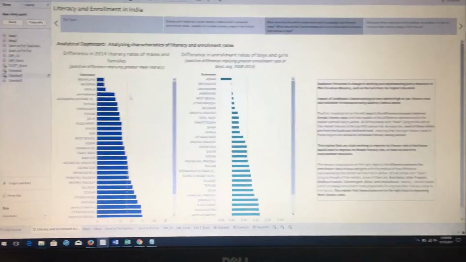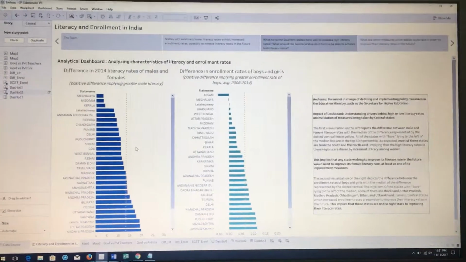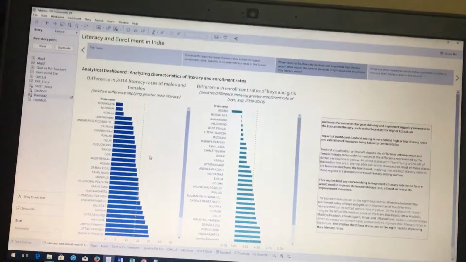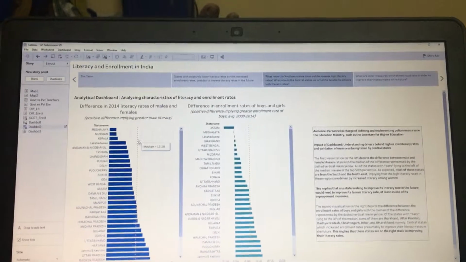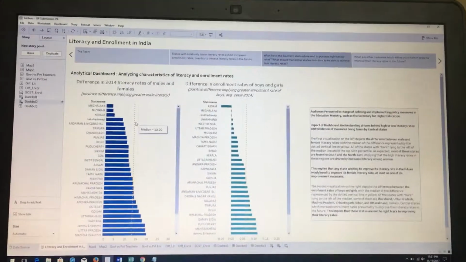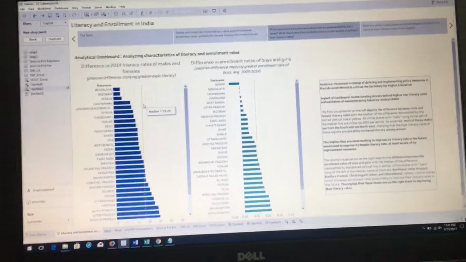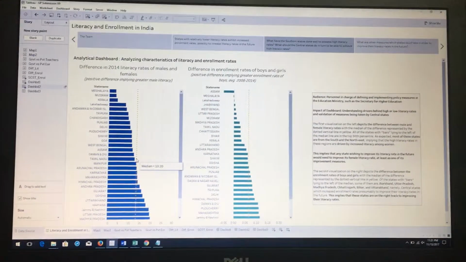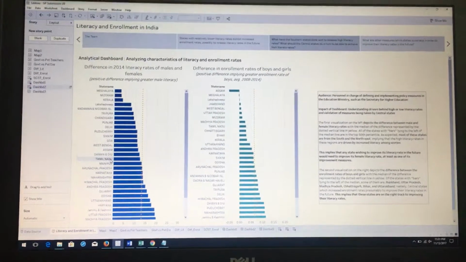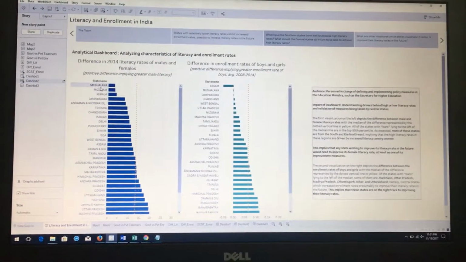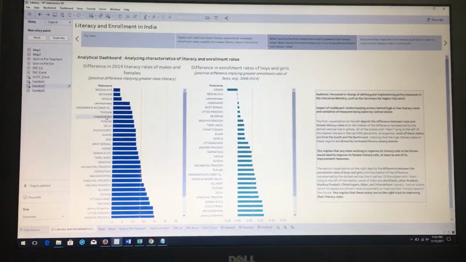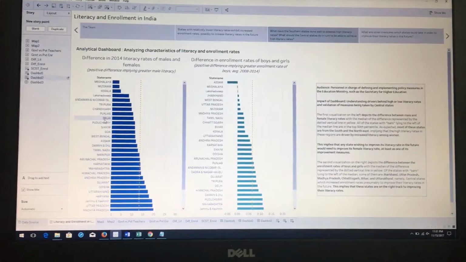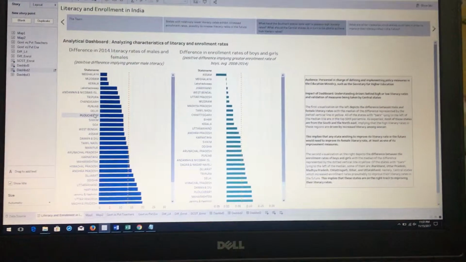Over here with the bar graph on the left, we've mapped the difference between male and female literacy rates for states during the year 2014. This dotted line in the middle represents the median difference, and hence all of the bars lying to the left of this median indicate states in the top 50th percentile. Now let's take the state at the 50th percentile, which is Tamil Nadu, and in this list going upwards, we see that most of these states, in fact almost all of them, save say Lakshadweep and Andaman Nicobar and other union territories, are from the south and from the northeast.